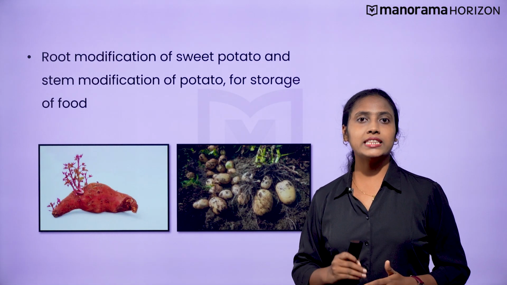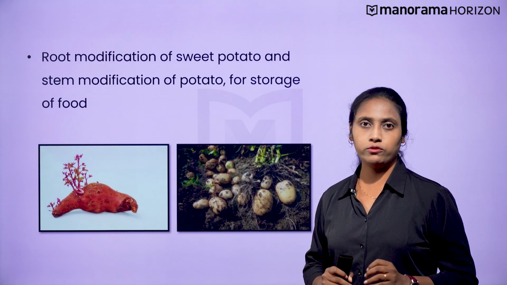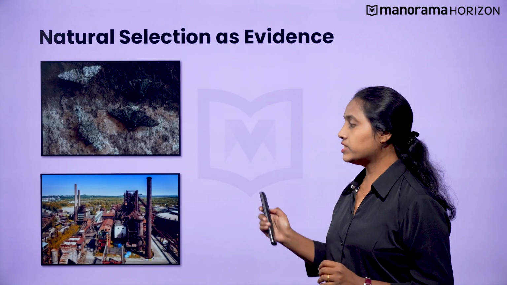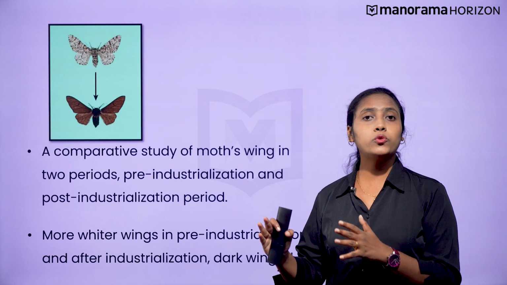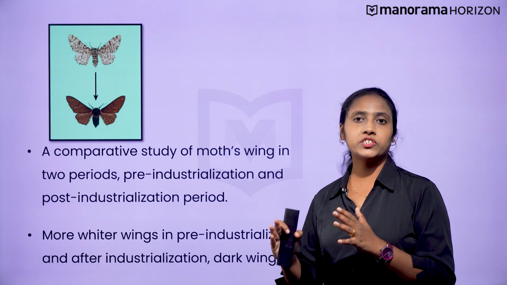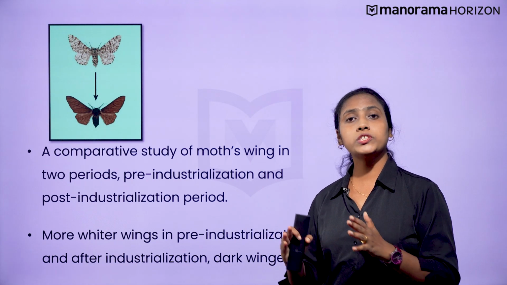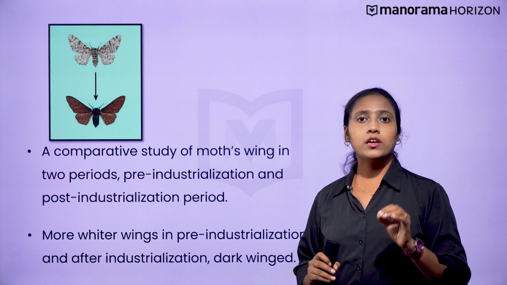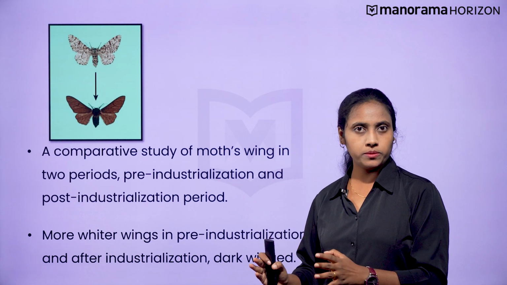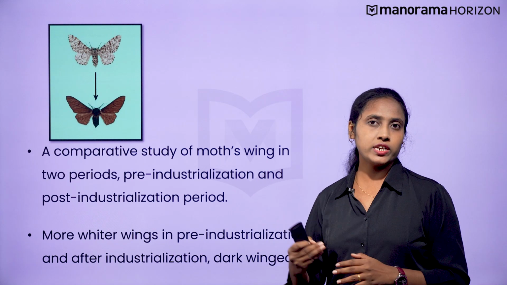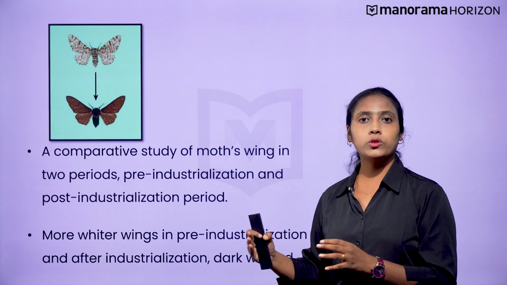Now let us understand the next type of evidence for evolution, which is natural selection. A comparative study of moth's wings in two periods, pre-industrialization and post-industrialization. The moth had whiter wings in the pre-industrialization period, and after industrialization, the wings of the moth were dark.